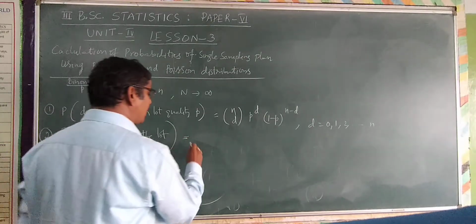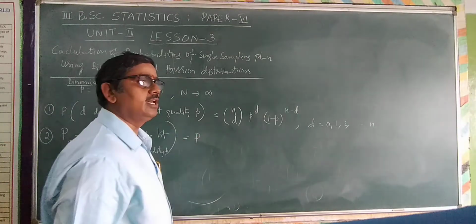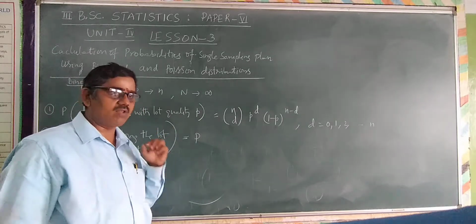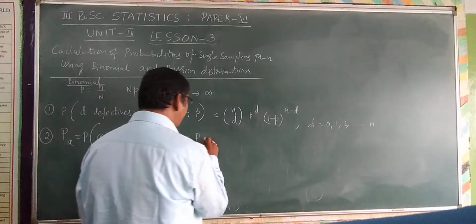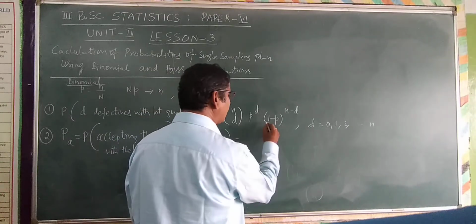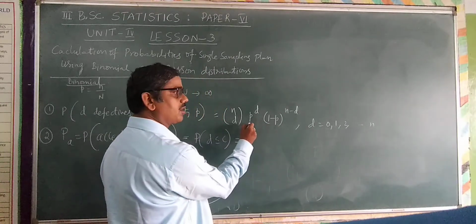In which condition is it calculated? In a single sampling plan, if d is less than or equal to c, then we accept the lot. That is the probability of d less than or equal to c. So it is going to be calculated by using this particular probability.